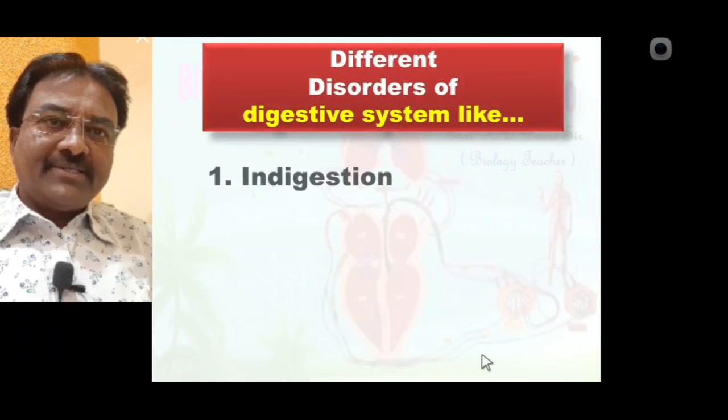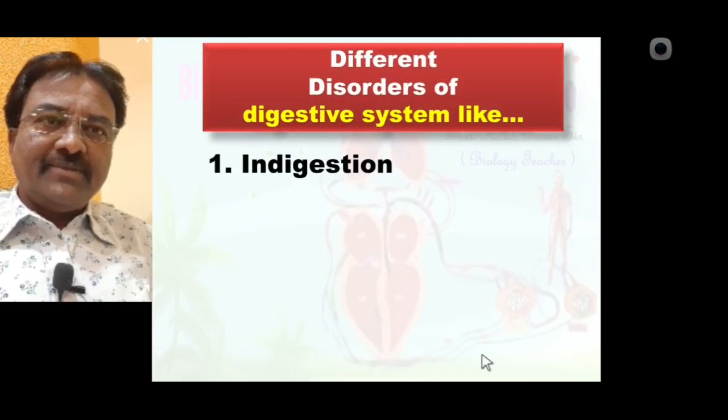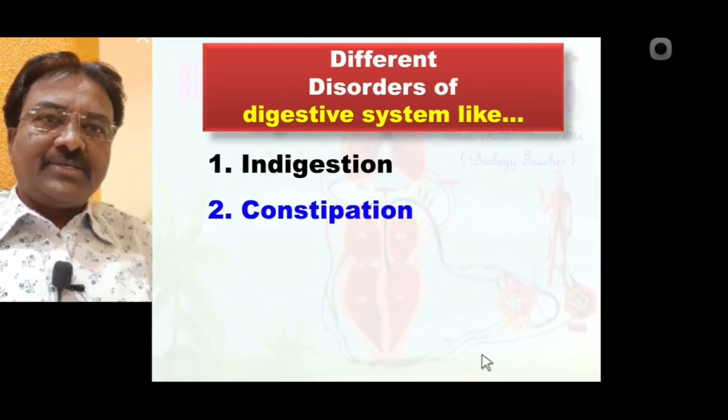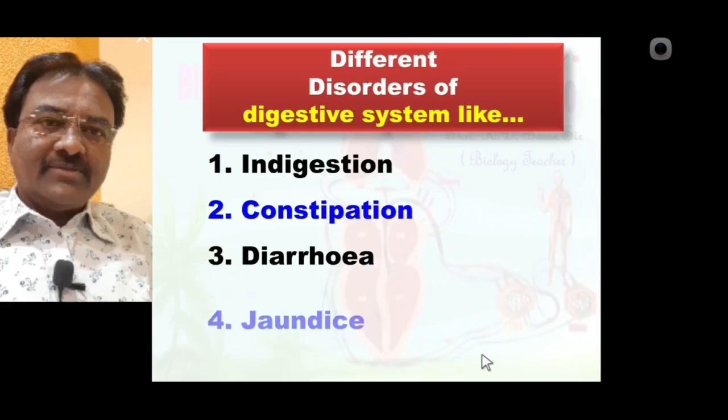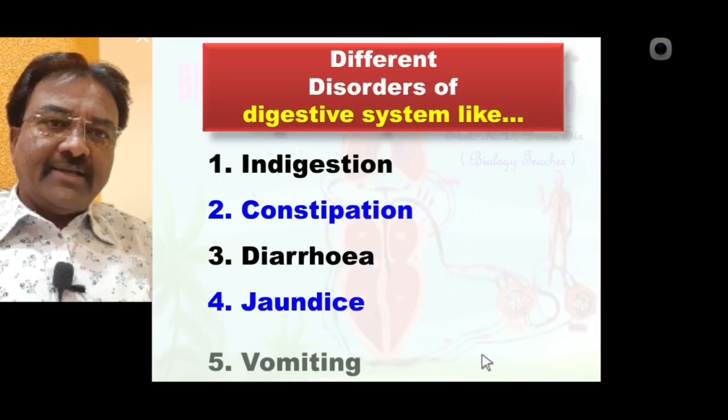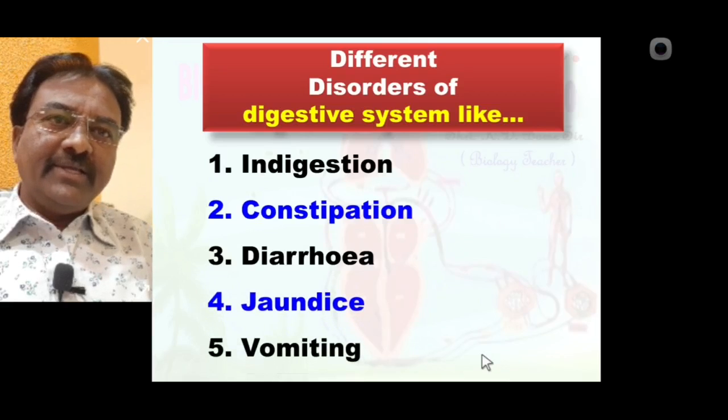First is indigestion, one of the disorders of the digestive system. Constipation is also one of the disorders, like diarrhea, also jaundice and vomiting. Note all these 5 different disorders of the digestive system.